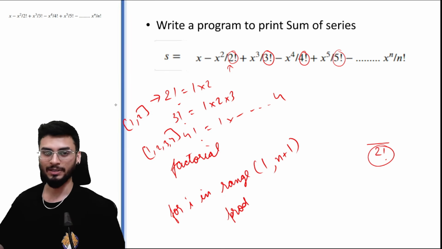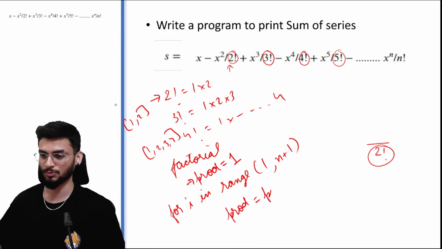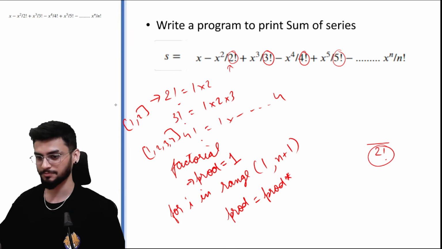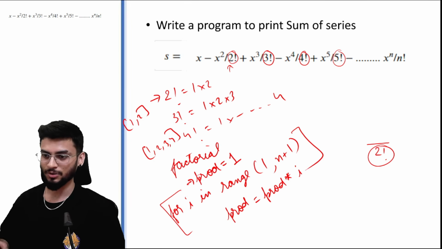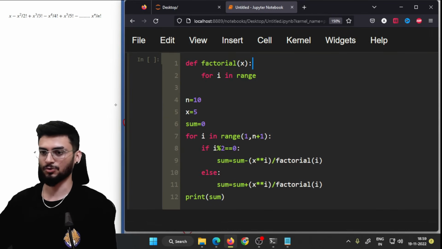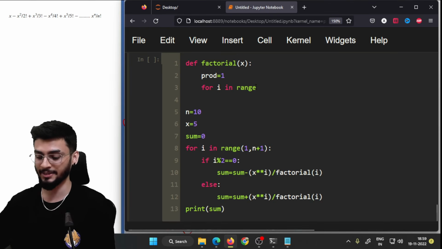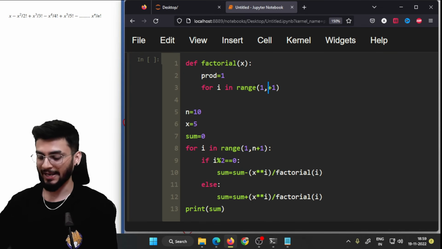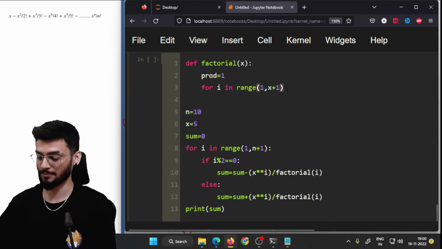so initially we were storing the sum, but यहाँ पर हमें एक product store करना है, so we initialize it with 1. Product is equal to product into I. So this should give you the value of the factorial. Okay, so let's initialize product as 1, जहाँ पर हम लोग आंसर स्टोर करेंगे, range 1 to n plus 1. यहाँ पर n के बदले हम लोग x लेंगे because we need to find the factorial of x.